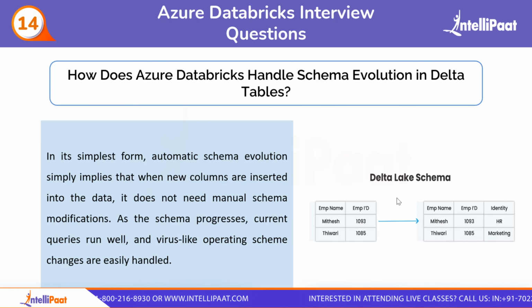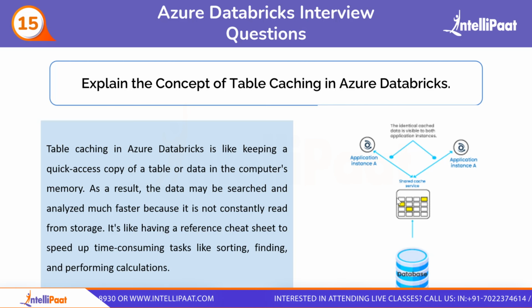Okay, so moving on to our next question, which is explain the concept of table caching in Azure Databricks. So what is table caching anyway? Table caching in Azure Databricks is like keeping a quick access copy of a table or data in the computer's memory. So basically your data or your table is getting stored in the computer memory as a reference, and that will help you in getting your data searched and analyzed much faster, because it is not constantly read from the storage. Basically it's like having a reference cheat sheet to speed up time consuming tasks like sorting, finding, and performing calculations.